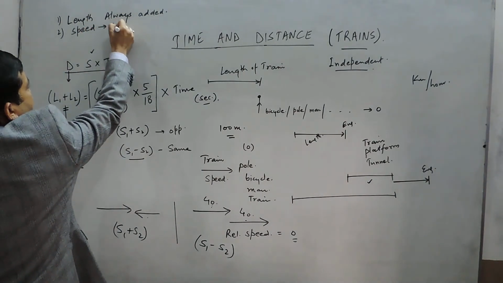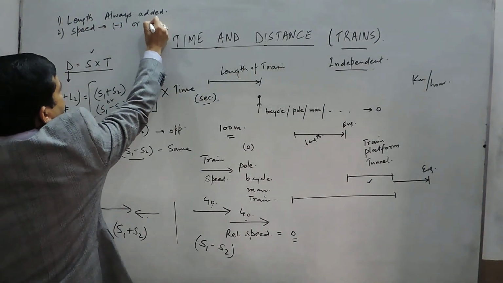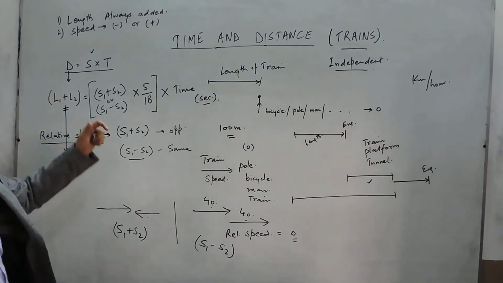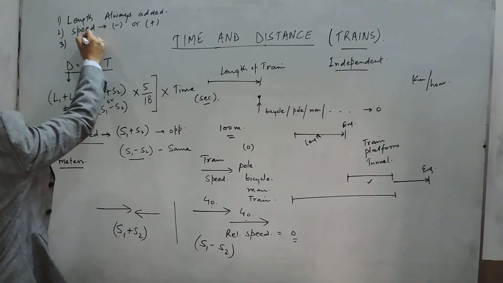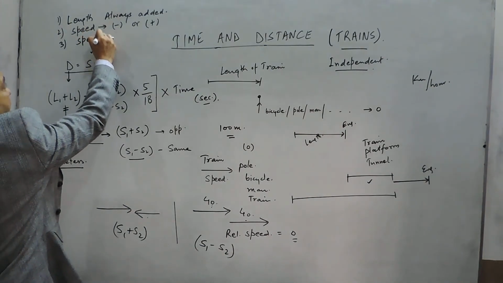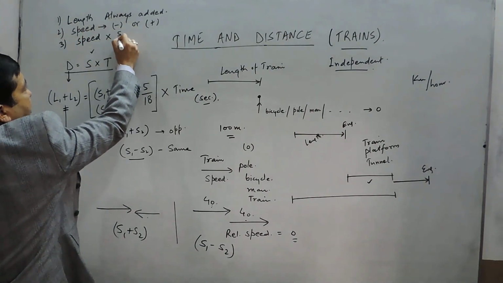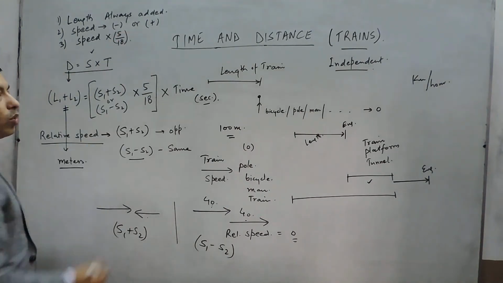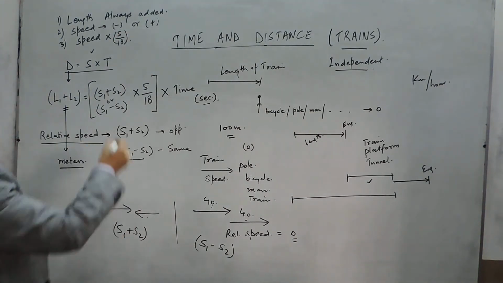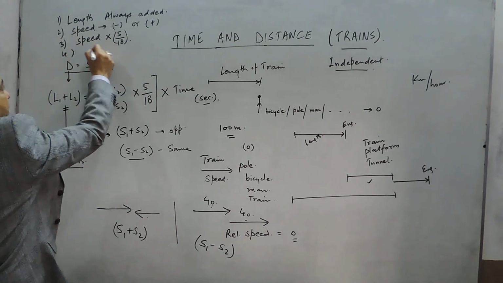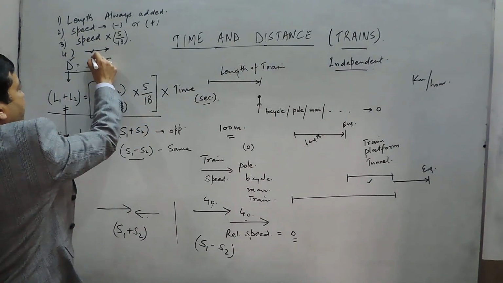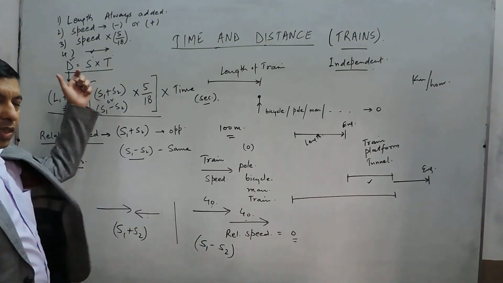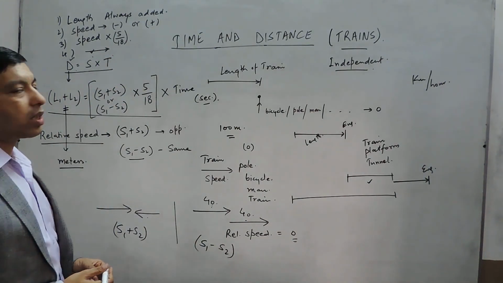Either it has to be subtracted or it has to be added, depending on whether they are in the same direction or in the opposite direction. Third, the speed has to be multiplied by 5 upon 18 to convert it into meter per second. And fourth, apply the formula: distance is equal to speed into time, and then solve for whichever value is not known to us.